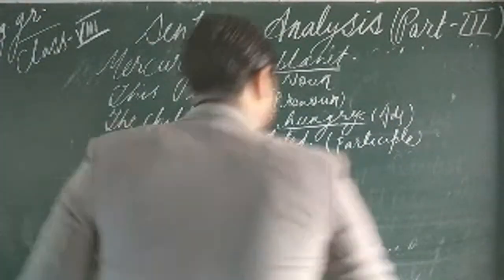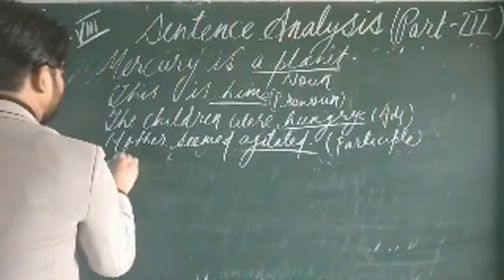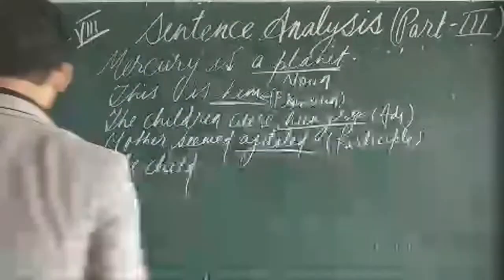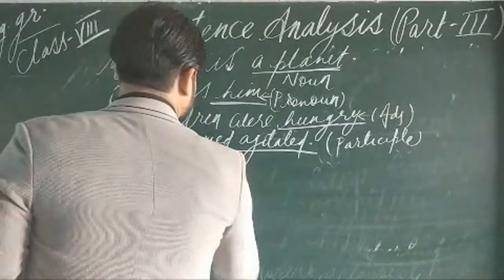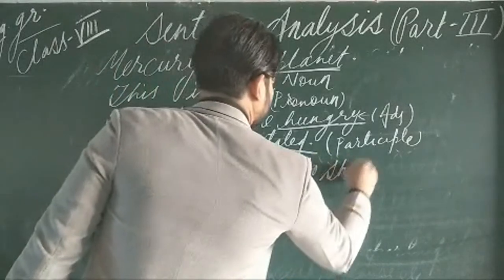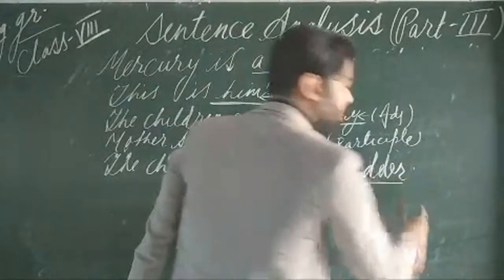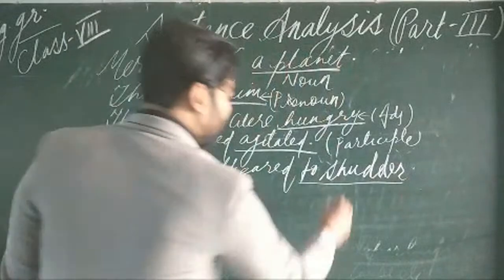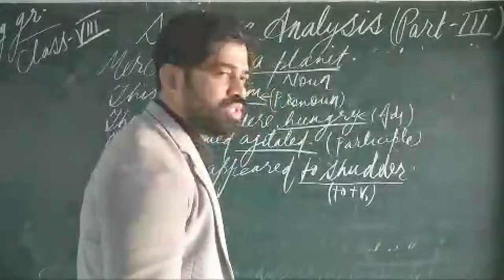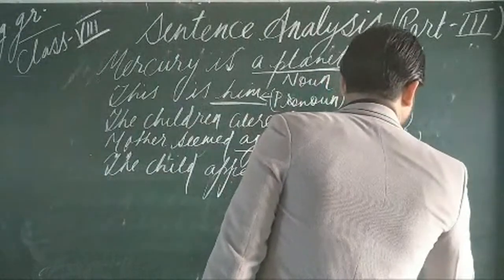Now the next is how it has been used as an infinitive. The child appeared to shudder. So what you are seeing here is an infinitive: to plus V1. So here the complement has been used as an infinitive. The predicate part is the infinitive.